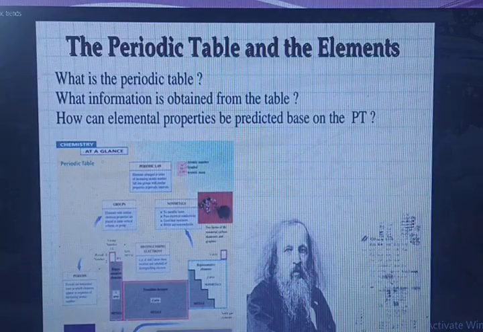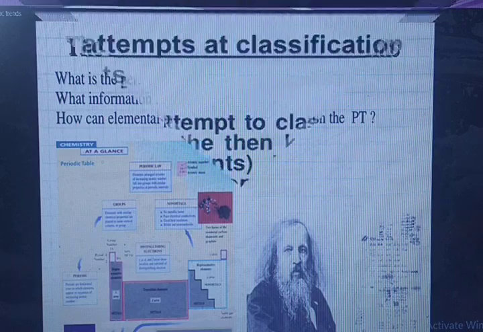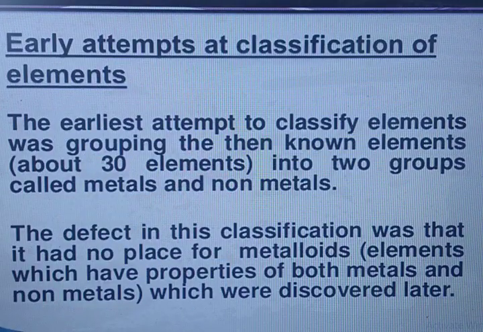The periodic table and the elements. What is the periodic table? What information is obtained from the table? How can elemental properties be predicted based on the periodic table? Early attempts at classification of elements.